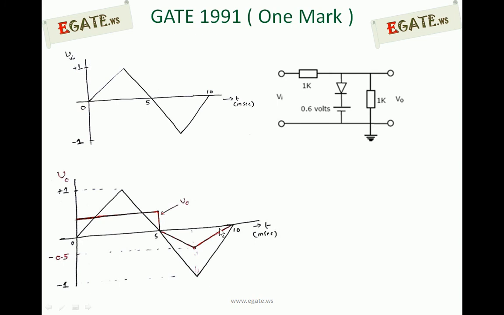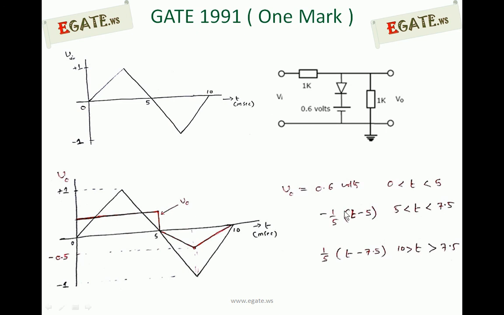So we can write the output equation as V0 equal to 0.6 volts during 0 to 5, and minus 1 by 5 into (t minus 5) when the time is between 5 and 7.5.